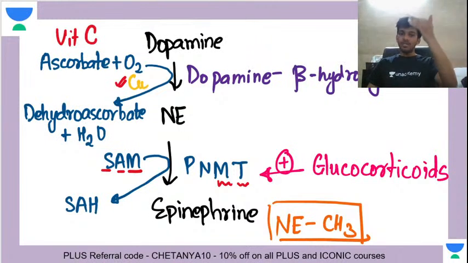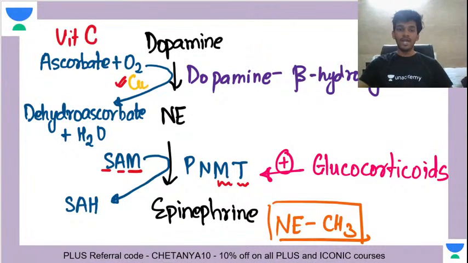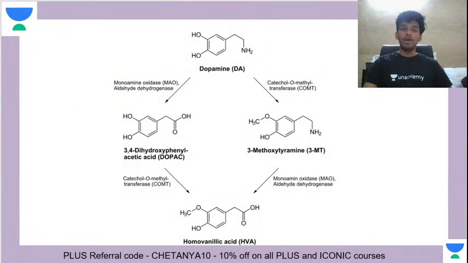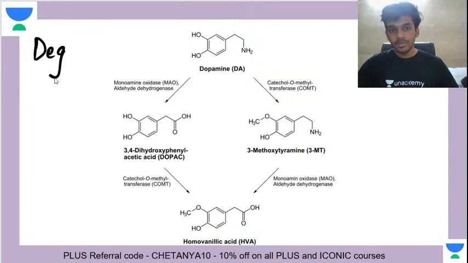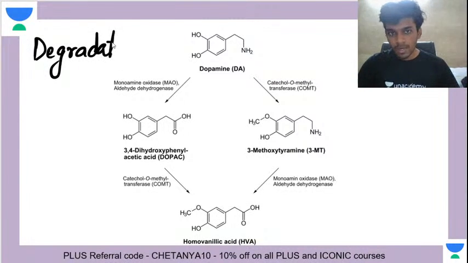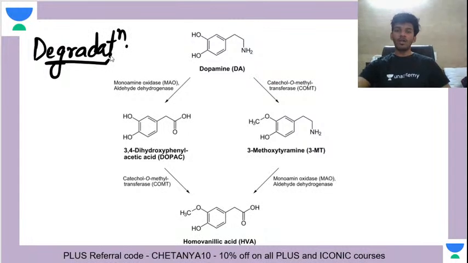So SAM gets converted to SAH, and from norepinephrine you get epinephrine, and that is done under the influence of glucocorticoids, right? So I wanted to finish the biochemistry part here. To sum up the degradation, have a look here. Dopamine, how does it get degraded?